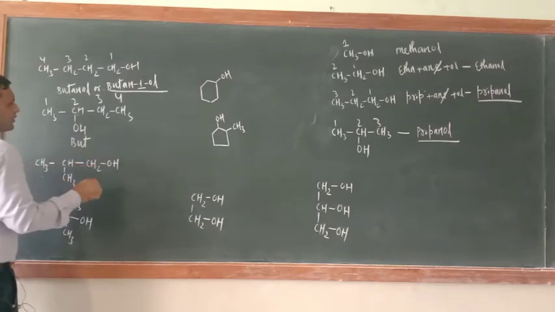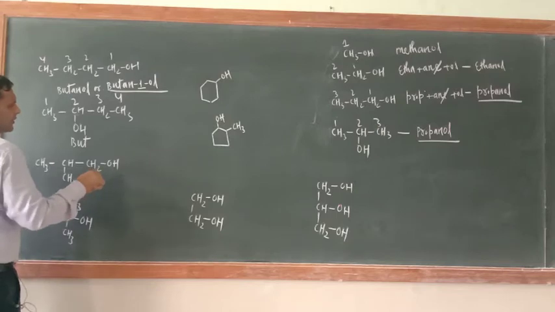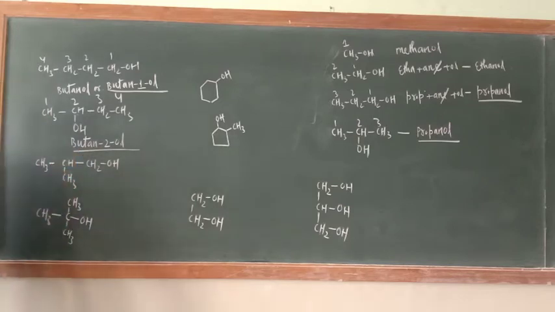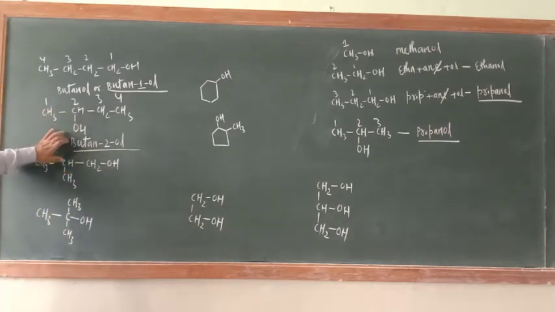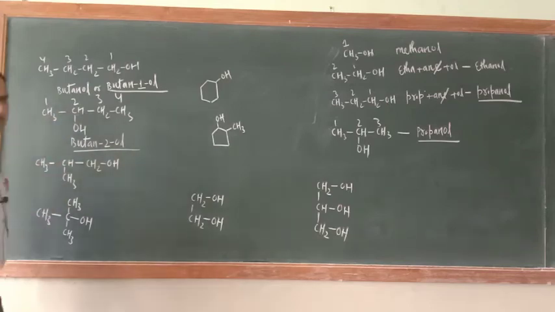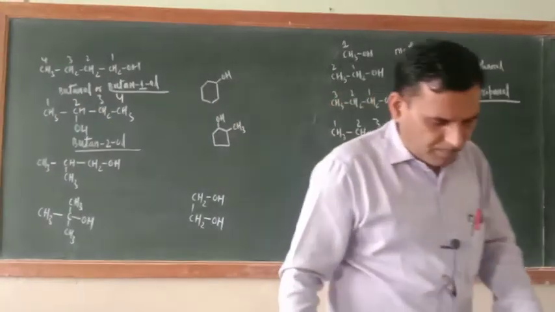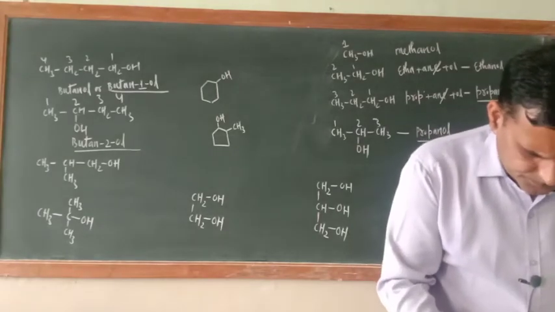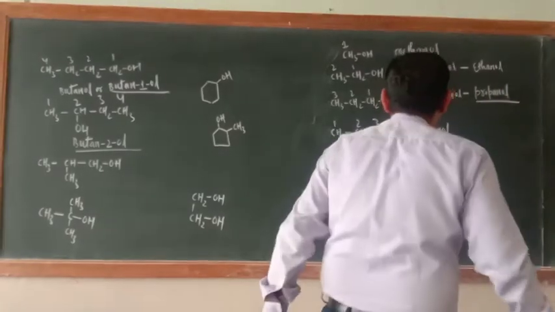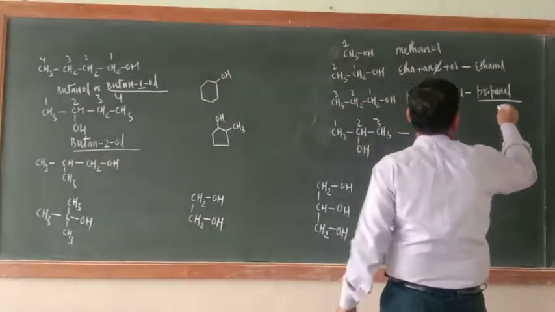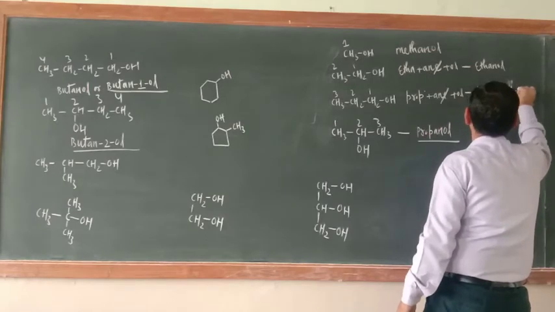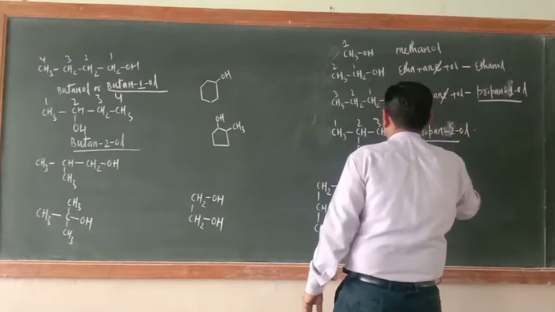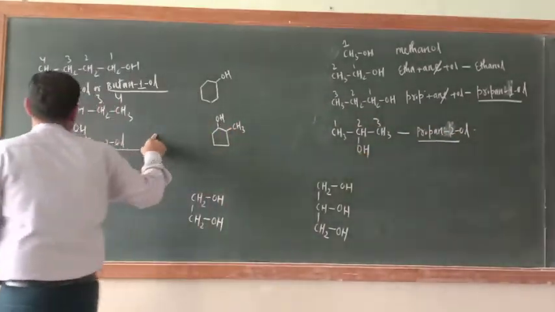Now here what is there? Bute, ane2ol. Correct or not? Butane2ol. This 2 is indicating the position of carbon atom to which OH is bonded. Okay. Here also please mention in this way only. This is propane1ol. Here what is there? Propane2ol. 2 number OH is there. Okay. So this is butane2ol.